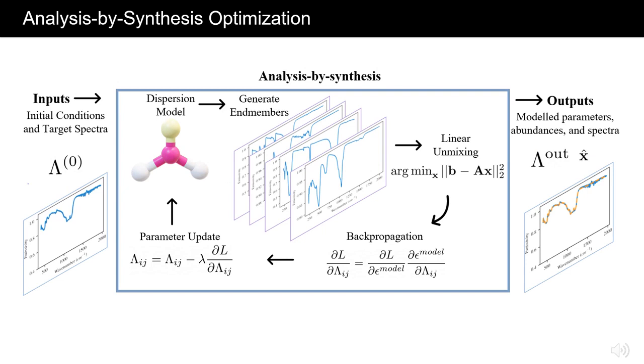Using this model, we formulate an analysis by synthesis optimization that generates candidate materials or end-members for linear unmixing, and uses differentiable programming to optimize the model parameters as well as the predicted abundances. This method does not require training data in order to accurately perform spectral unmixing.